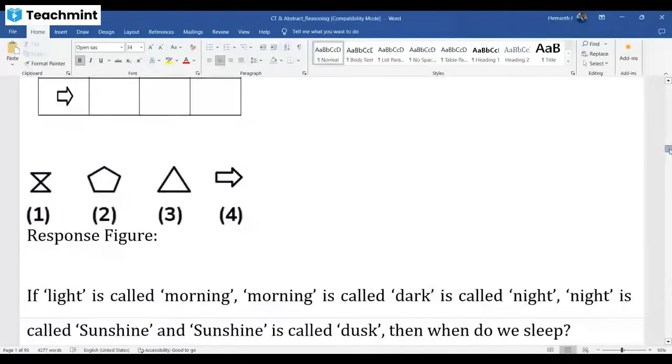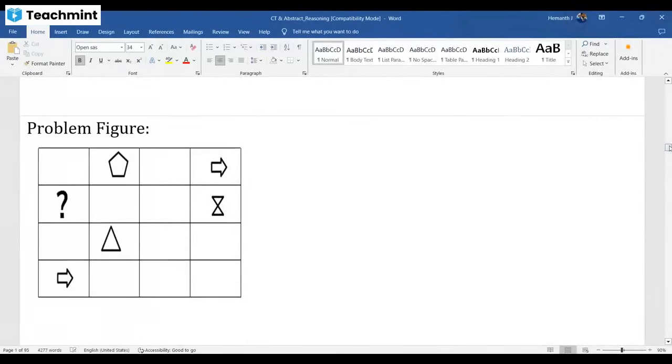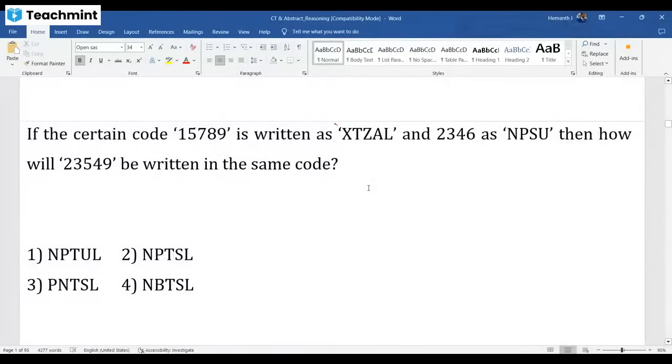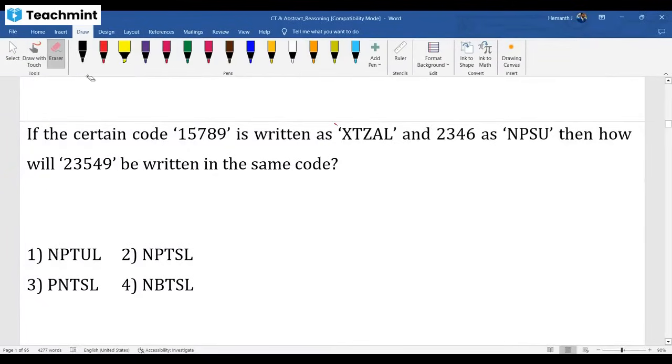We kept a lot of questions to discuss, so we'll go one by one. If it is simple logic, I'm just skipping and going ahead. So this is the question related to coding and decoding. So what's the answer?